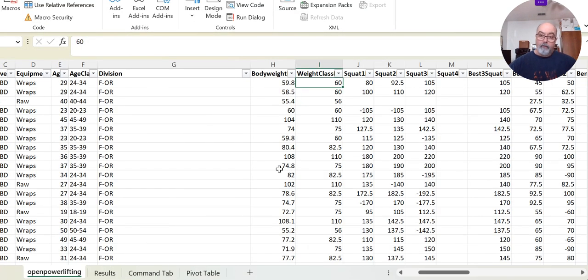So the key here is going back to the data set, my starting point, the original data set, raw data. When I was looking at this data set, I was saying to myself, what is it that I'm trying to accomplish here? I have to have a solid, tangible, very clearly defined problem. And that's how I came up with it, because I wanted to see, by weight class, however many different weight classes there are, the highest total score, the total of those three lifts. That's what I was trying to accomplish.